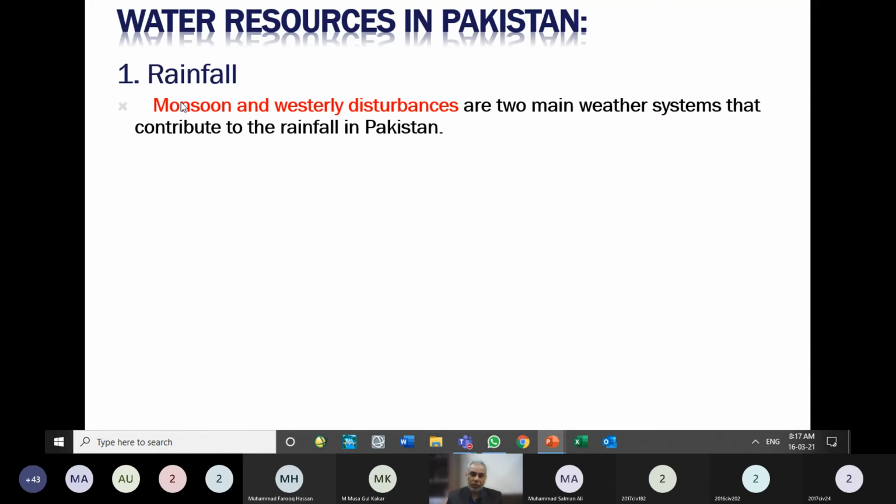So the monsoon system is one weather system which is causing rainfall and precipitation, and that is helping us sustain this irrigation system. And the second source of rainfall is coming from the weather system which is generated from the west of Pakistan, from Afghanistan and far beyond Afghanistan, from Turkey and those areas and Siberia and places on the west side of Pakistan.